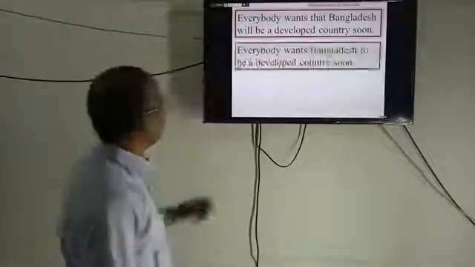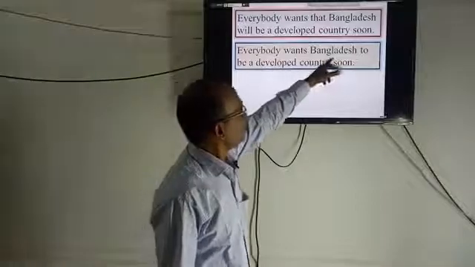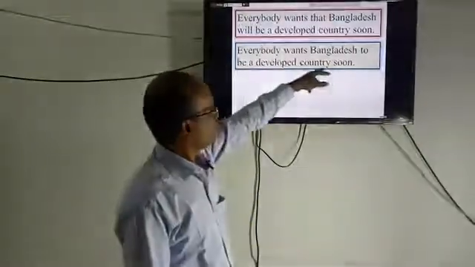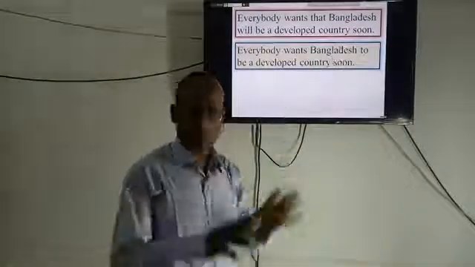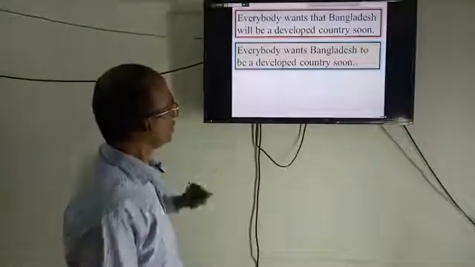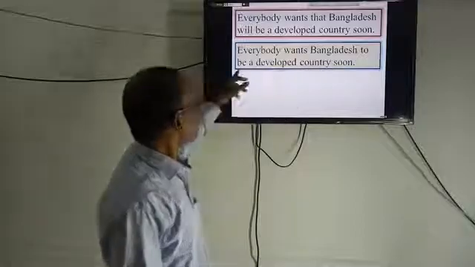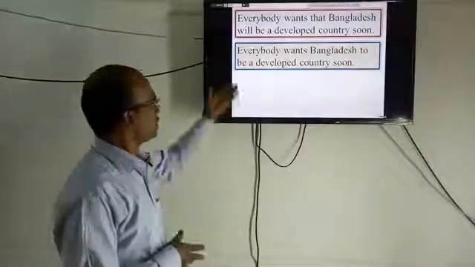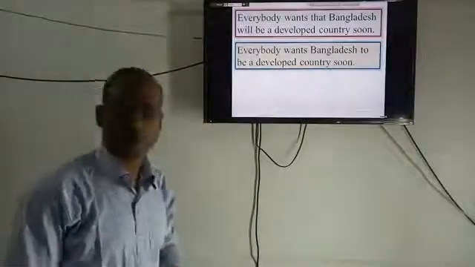Look at the example. Everybody wants Bangladesh. That means only Bangladesh has become the object. Everybody wants Bangladesh to be. Instead of "will", in case of modals, you will use the infinitive "to." Yes, everybody wants Bangladesh to be a developed country soon. This is a simple sentence, and the subject is "everybody", "wants" is the finite verb, and the other part is the object.